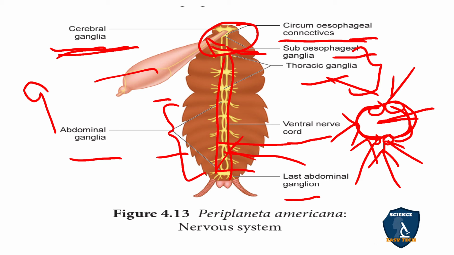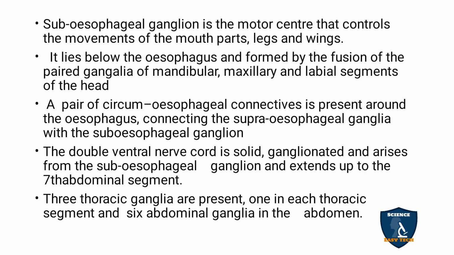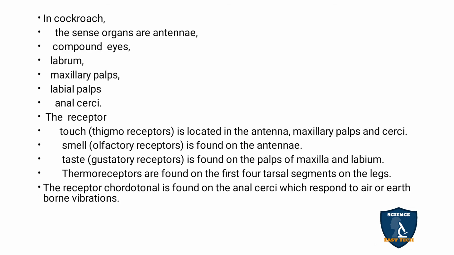So 6 plus 3, 9 ganglions are present after the supraesophageal ganglion, which is a continuity, and it forms the double ventral nerve cord. The 3 thoracic ganglia are present, one on each thoracic segment, and the 6 abdominal ganglia are in the abdomen.